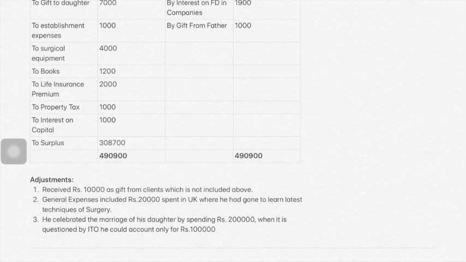So unexplained expenditure, if you have spent some money, suppose I am not paying any tax, and I have spent 10 lakhs rupees. Now income tax officer will ask me, from where did you get this 10 lakh? You have never showed that you have income of 10 lakh. Now I can say this 10 lakh I received from my relatives. Then it's okay. But now I cannot say from where I got this 10 lakh.